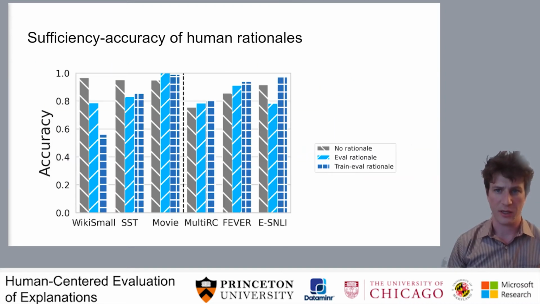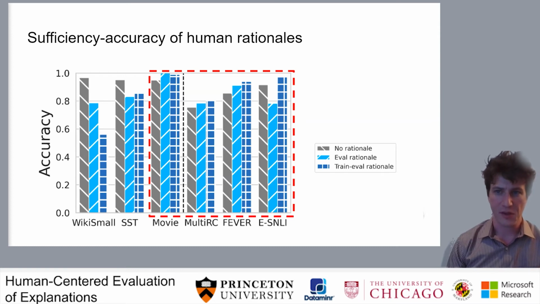To clarify what I mean, here is one result from evaluating and characterizing human rationales. This is a plot of how accurate a RoBERTa model is on 6 data sets. The gray bar is the standard accuracy of the model, trained and tested on the full input. The light blue bar is the accuracy of that standard model on just the tokens in the human annotated rationale. And the dark blue bar is the accuracy of a model both trained and tested on just the human annotated rationales. What's interesting about this result is that for most of these datasets, the accuracy of the model improves when it's applied to just the human rationale tokens, especially when it has a chance to adapt to that format during training. So what does that mean?